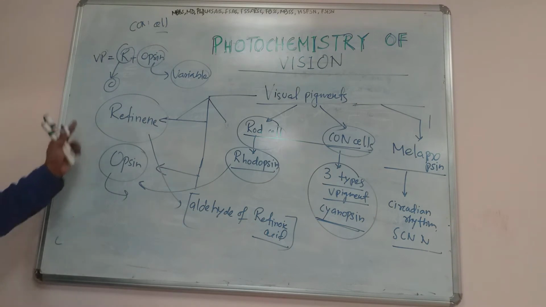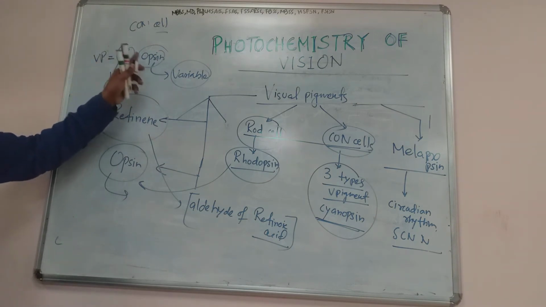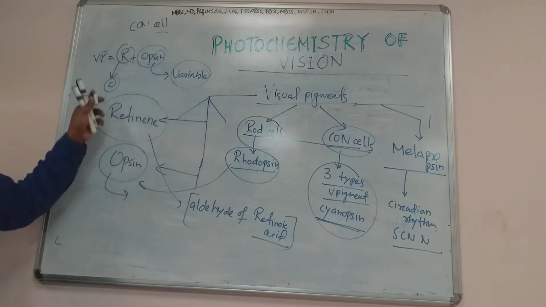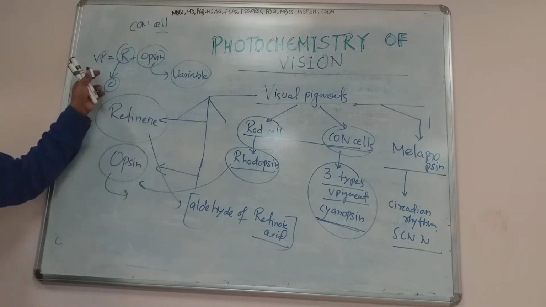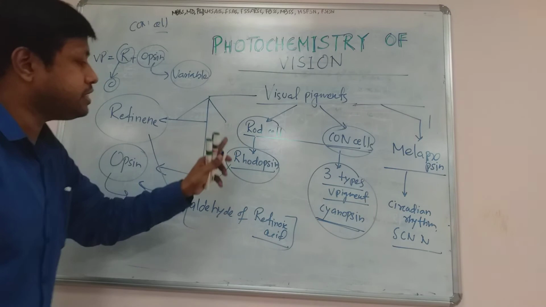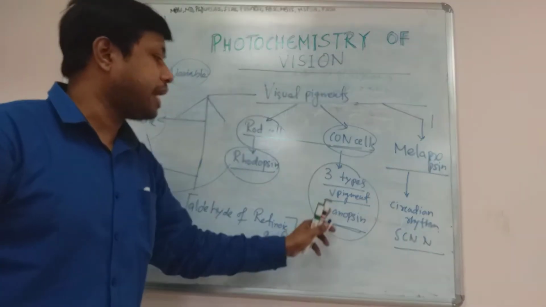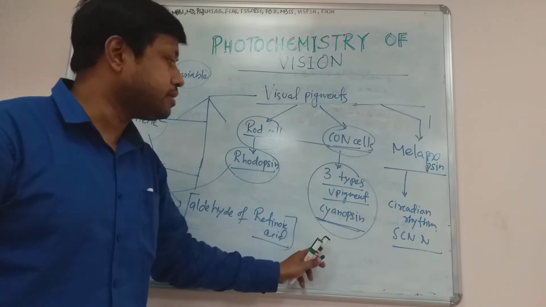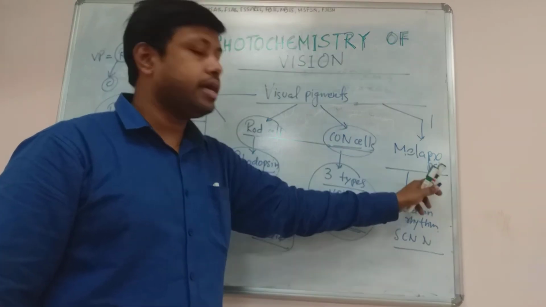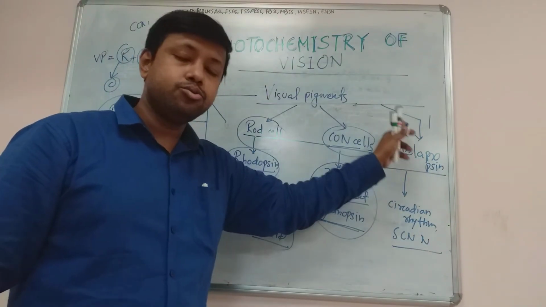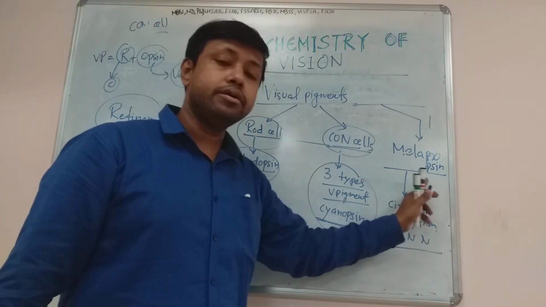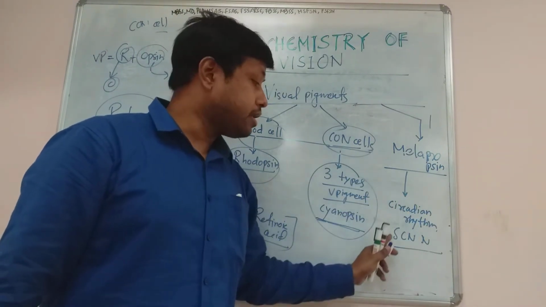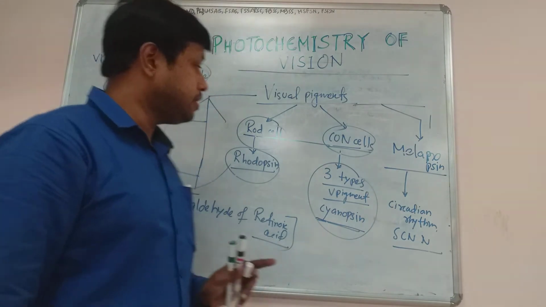Now again I am telling, opsin is the most variable part and retinine is the constant part. The retinine plus opsin together forms the visual pigment. For rod cell we call it rhodopsin, for cone cell we call it cyanopsin, or there are three visual pigments, and melanopsin is also there. It's secreted by those cells which are neither rod cell nor cone cell. They are responsible for circadian rhythm maintenance and connected with the suprachiasmatic nucleus.